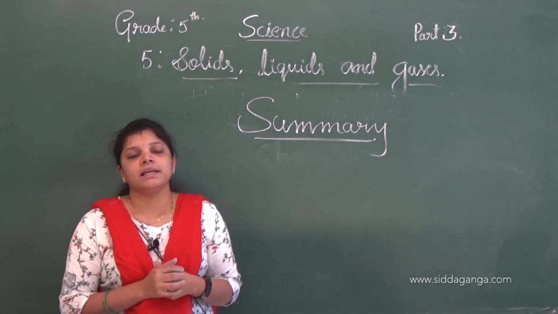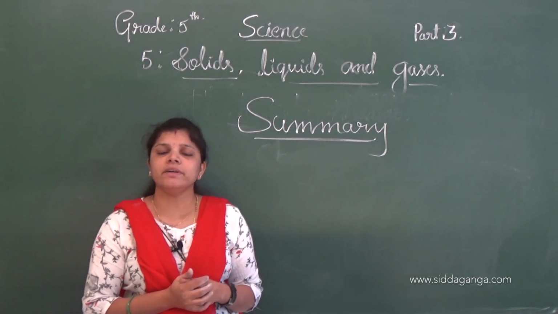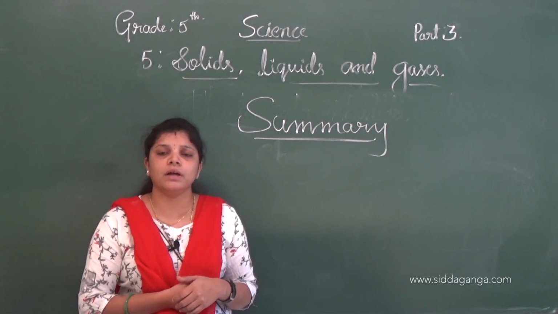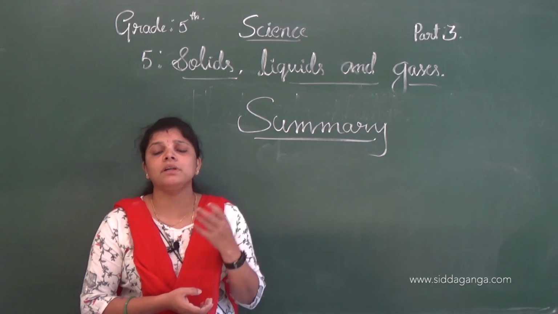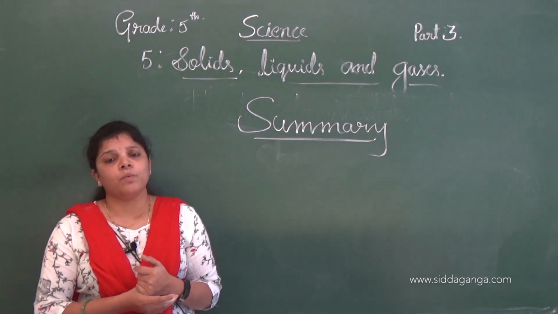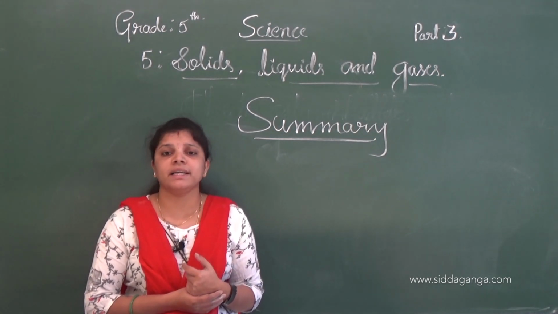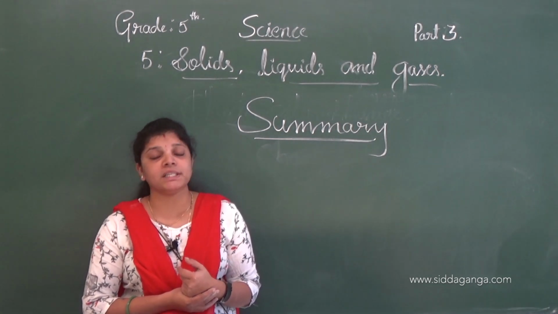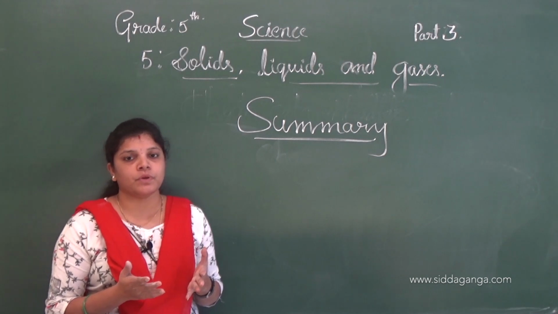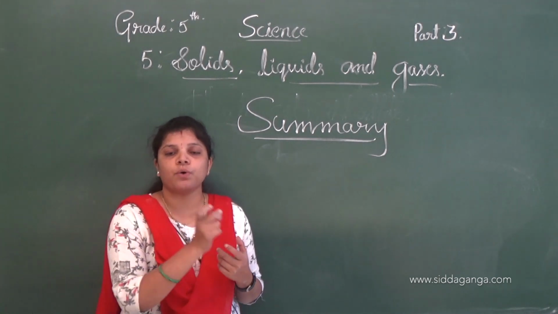Next we discussed solids in liquids. Some solids dissolve in liquids. For example, sugar, salt, glucose, these are all solids that dissolve in water. A solid that dissolves in a liquid is called what? Solute. Next, a liquid which dissolves a solid is called solvent.